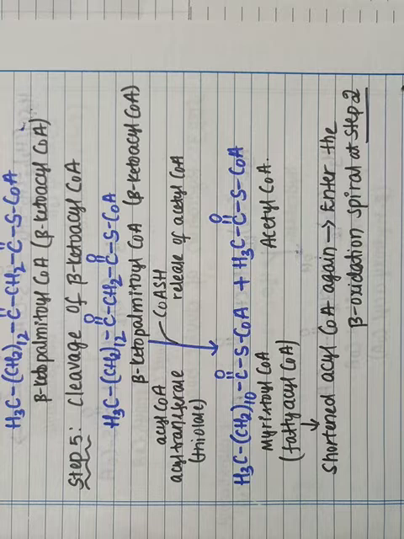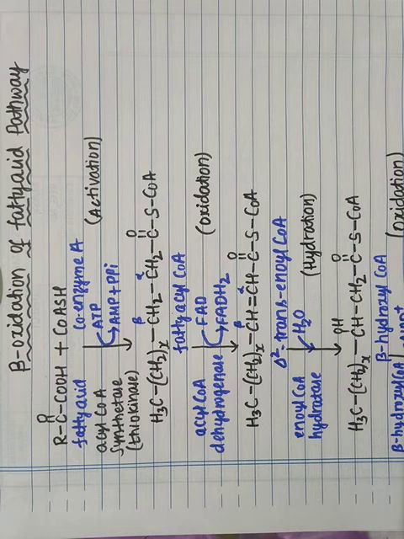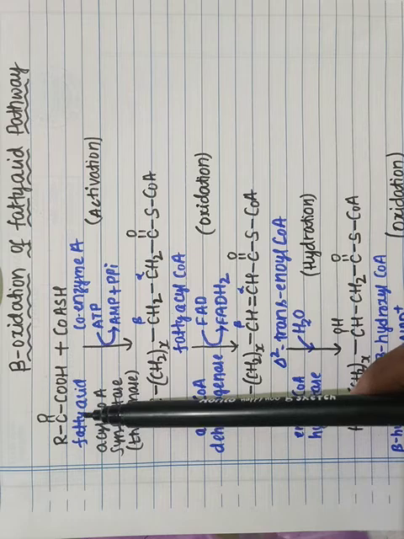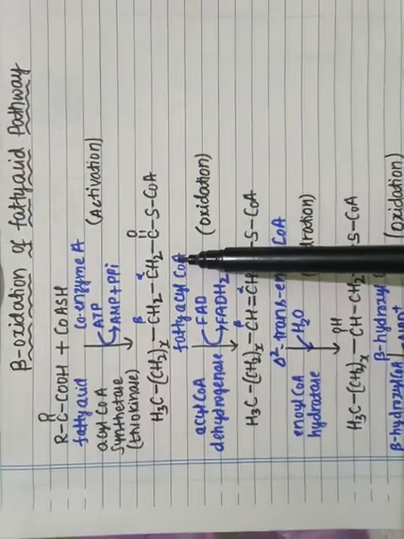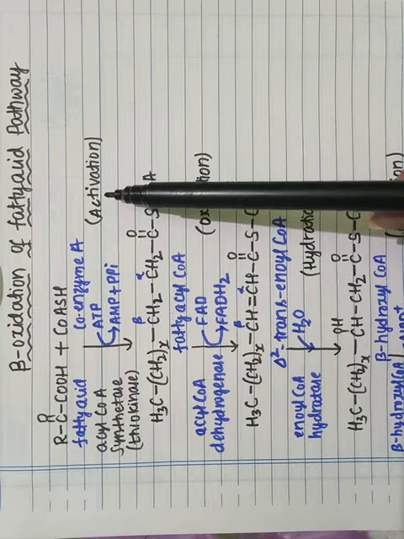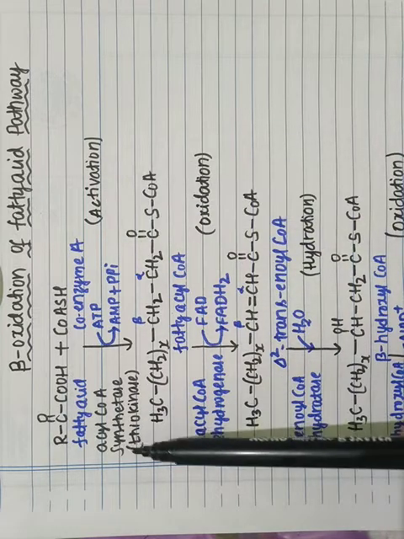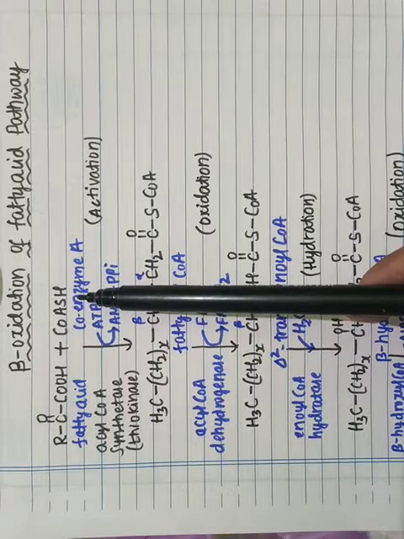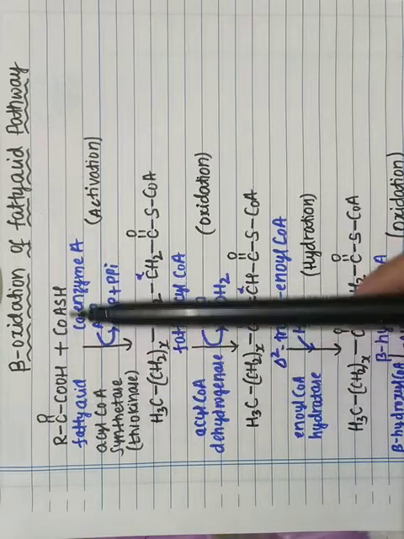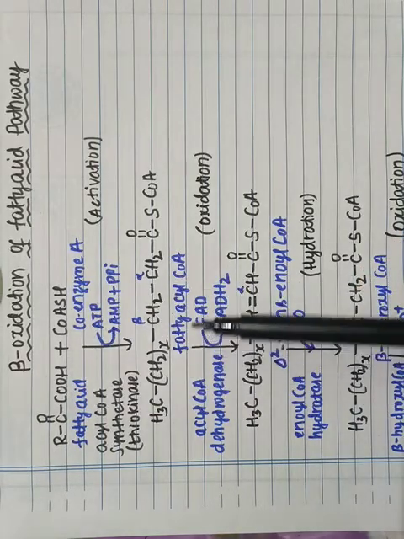Step number 2, and the beta oxidation cycle continues. So here you can see the beta oxidation of fatty acid pathway. The fatty acid is converted into fatty acyl coenzyme A, which we call activation, in the presence of the thiokinase enzyme. The fatty acid, in the presence of coenzyme A, converts into fatty acyl coenzyme A.